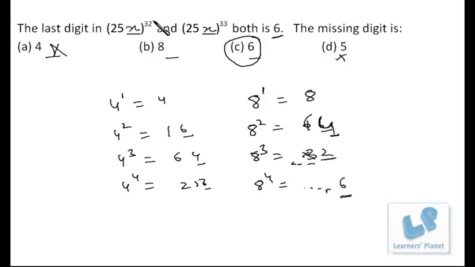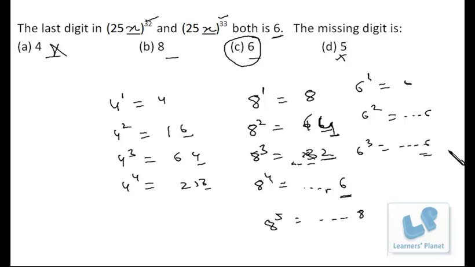But here 32 is there and 33 is there. So if x is 8, we cannot get 6 continuously for 32 and 33, both of them being consecutive numbers. We cannot get the 6 at the units place that we are seeing over here, because 8 raised to 5 further will end in 8. So I hope you are clear why we have made 6 the obvious choice, because 6 raised to anything will end in 6. I hope you are clear.